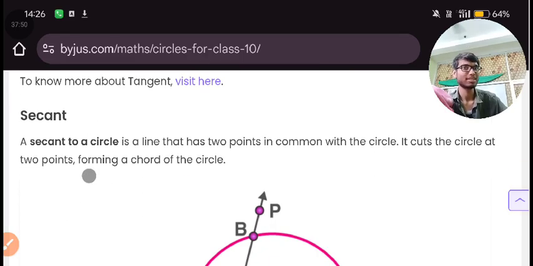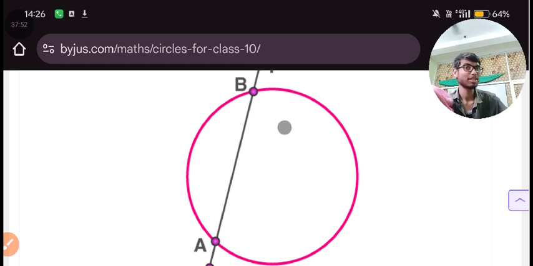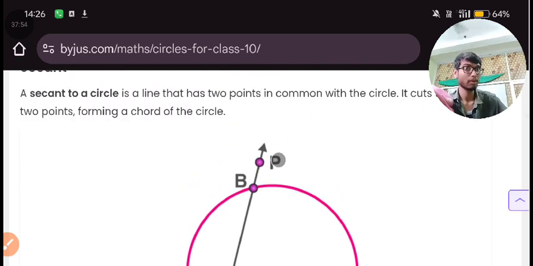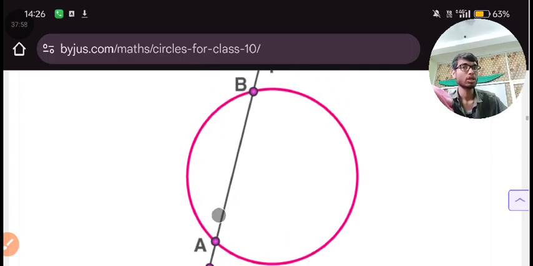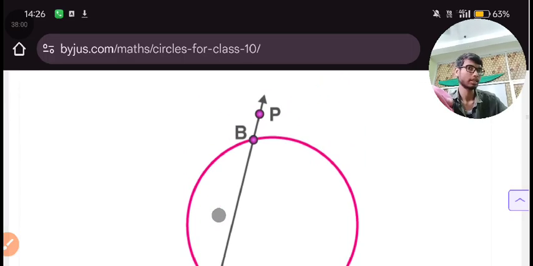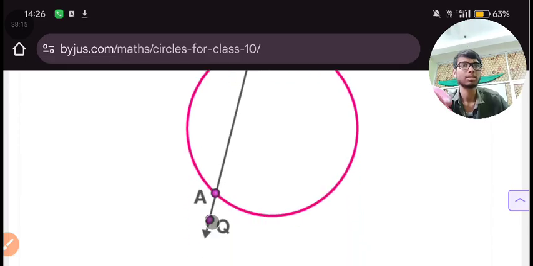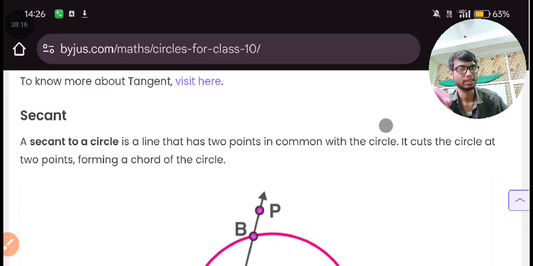What about secant? Here we were saying AB is a chord, but AB will not be considered a secant. This PQ will be a secant. A secant is a line which starts from the outside of the circle and intersects the circle like that. This line PQ will be a secant. Clear? Okay.